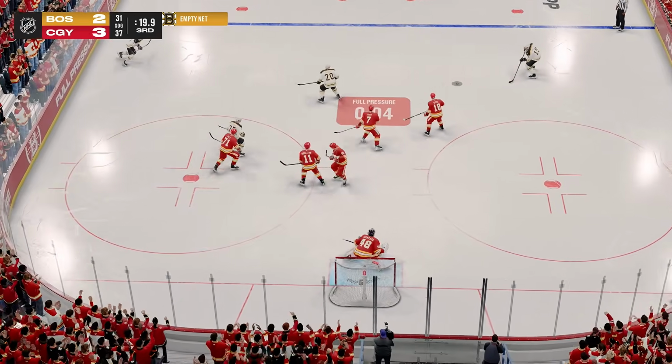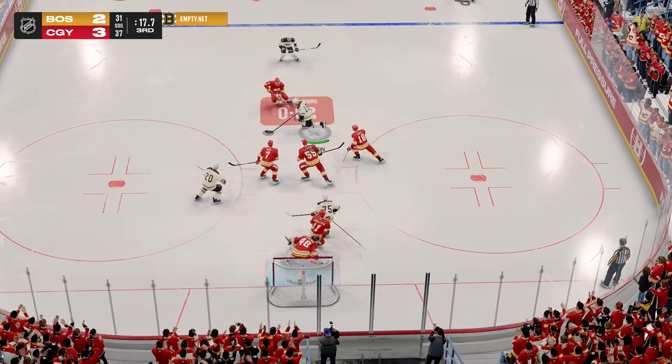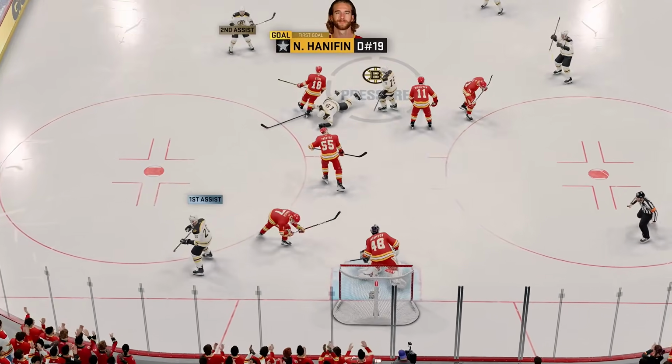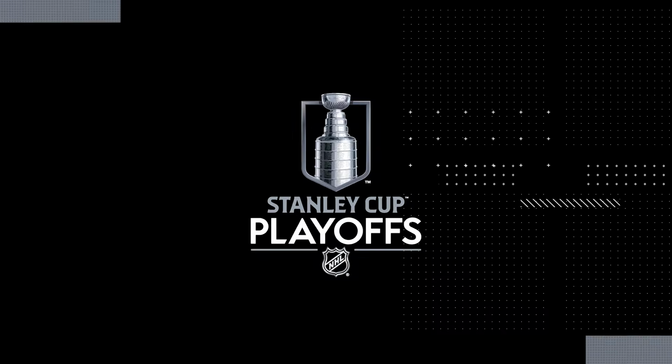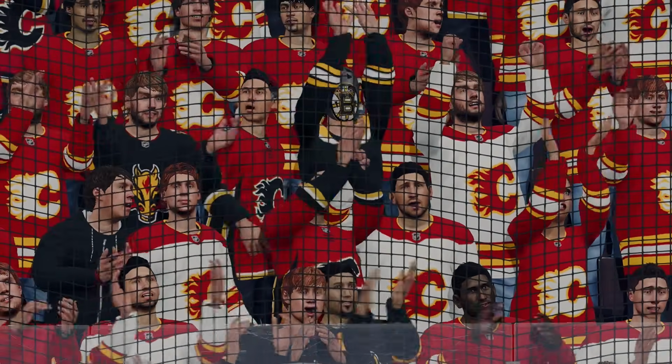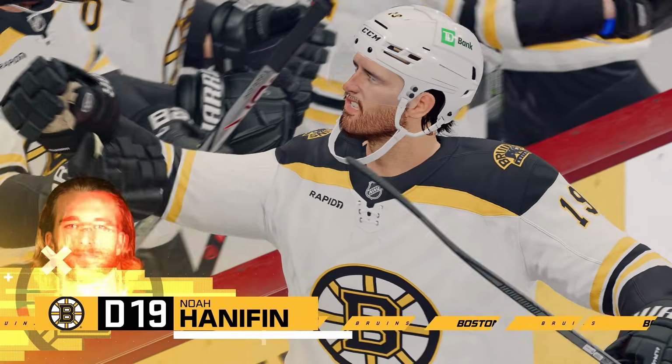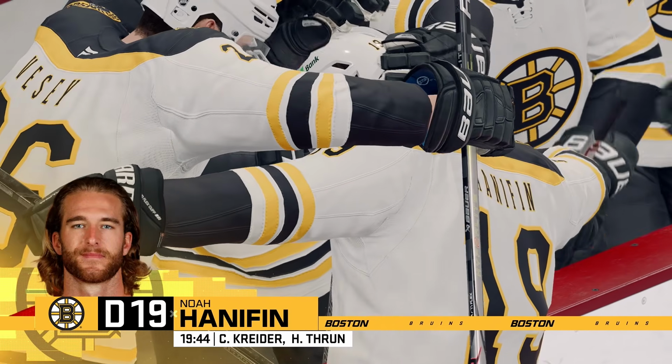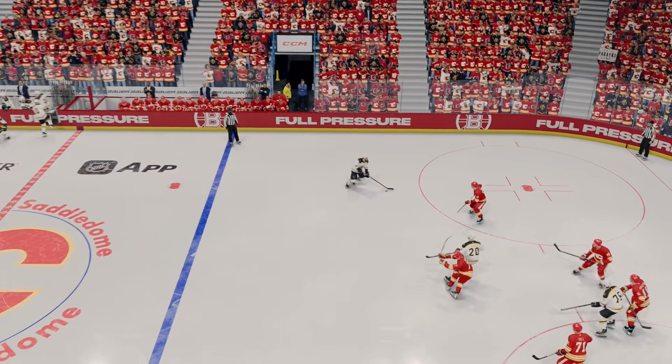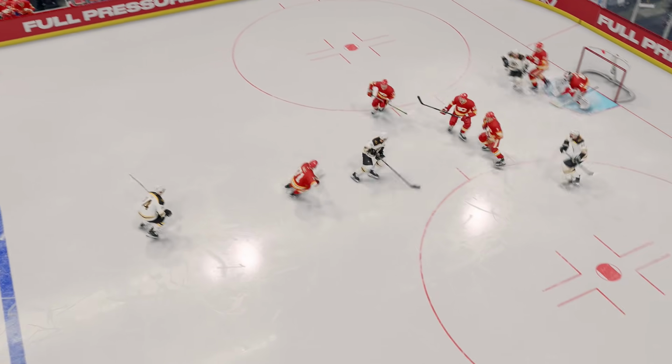Now Boston's putting on a ridiculous amount of pressure. I don't know how they haven't been able to score a goal. Like, it's ridiculous, but Noah Hanifin is going to find the back of the net here. It was 45 seconds, a straight offense on offense. No, it was ridiculous, but the Boston Bruins are going to be tying this one up, and we're off to overtime, unless somebody scores in the next 20 seconds, but I don't think that's going to be happening.